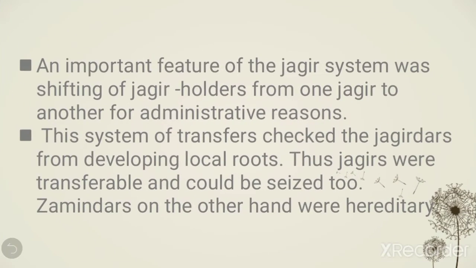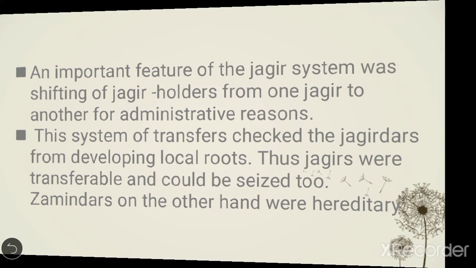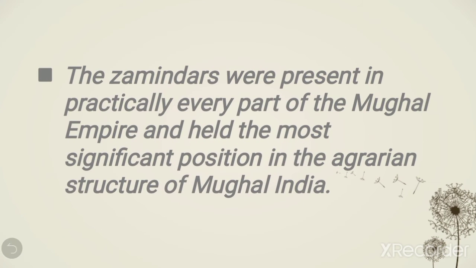Okay. An important feature of the jagir system was shifting of jagir holders from one jagir to another for administrative reasons. This system of transfer checked the jagirdars from developing local roots. Thus, jagirs were transferable and could be seized also. Whereas zamindars were hereditary. The zamindars were present in practically every part of the Mughal Empire and held the most significant position in the agrarian structure of Mughal India.